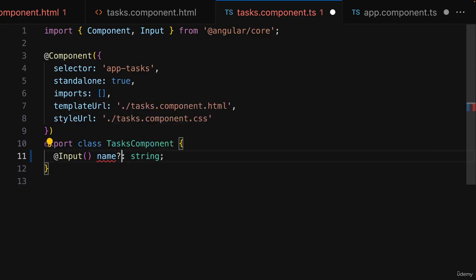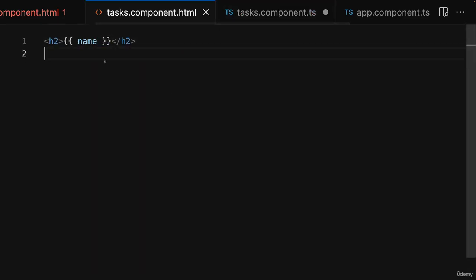By adding this question mark, we tell TypeScript, yeah, it might not be initialized and that's okay. And TypeScript does accept this. Now we of course just have to make sure that we never use this name property in a place where it must be set. But for example here, where we just output it like this, it would be fine to do this with an undefined value. That would not cause a problem here.